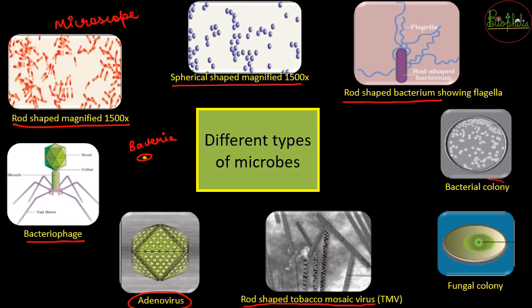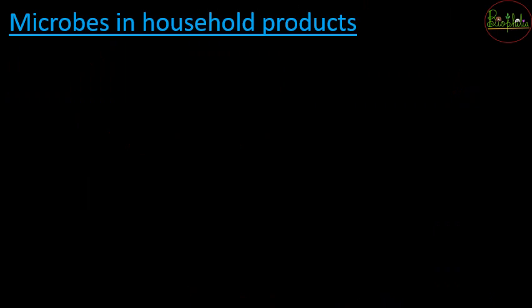Then you can have bacterial colonies inside the petri dish for your observations, and fungal colonies. All this variety of microbes is present for our study. Microbes can have a lot of useful things, but for this slide we are going to see how the beneficial nature of microbes is useful in our household products.